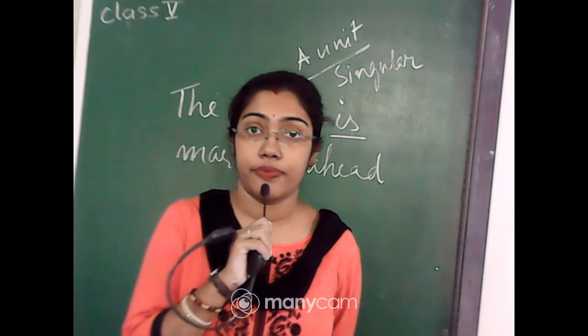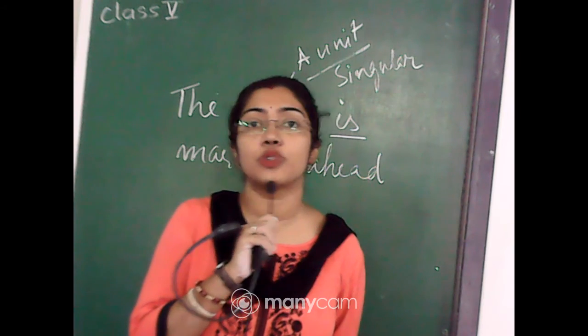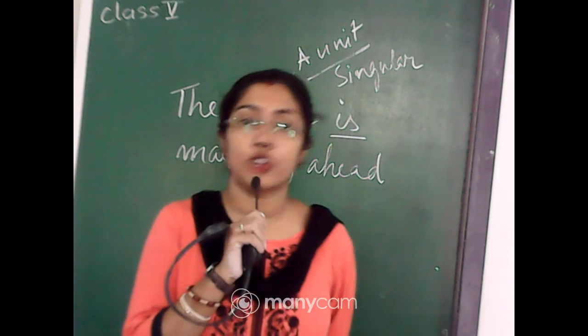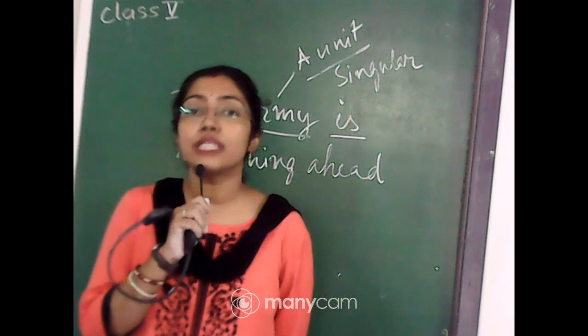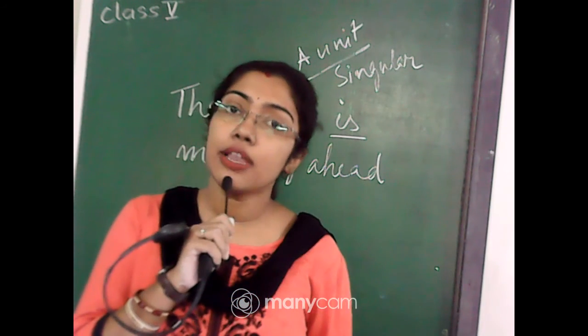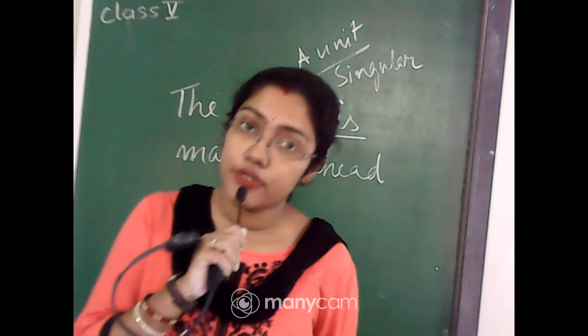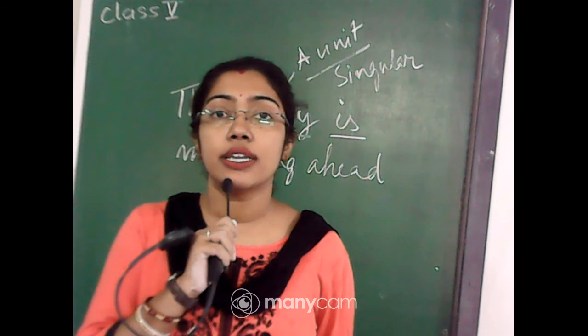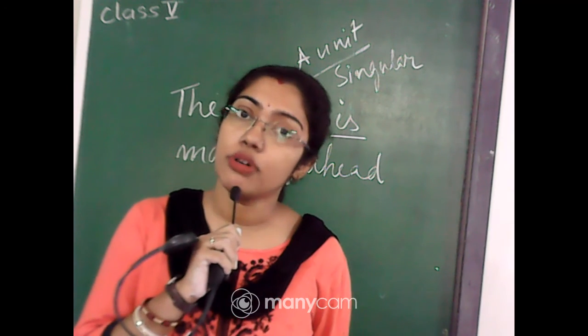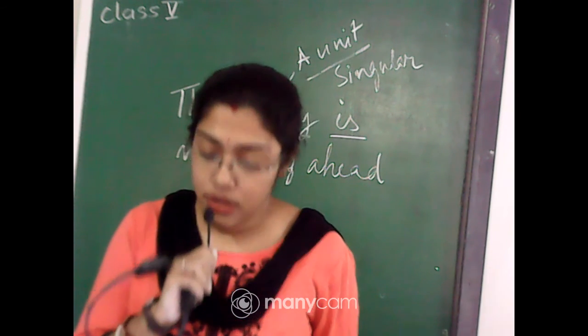I am not telling Gulliver's Travels are interesting books. I will not tell that, because it is about a single book whose name is like that. In the similar way, it can be the name of a movie, a plural name of a movie, but it is one thing. So you have to make it in singular verb.